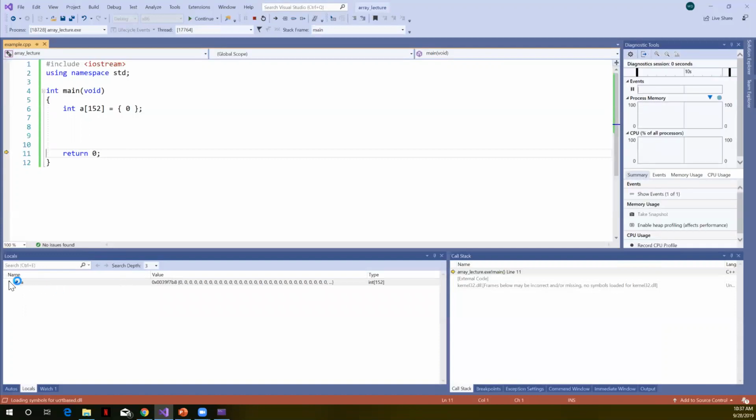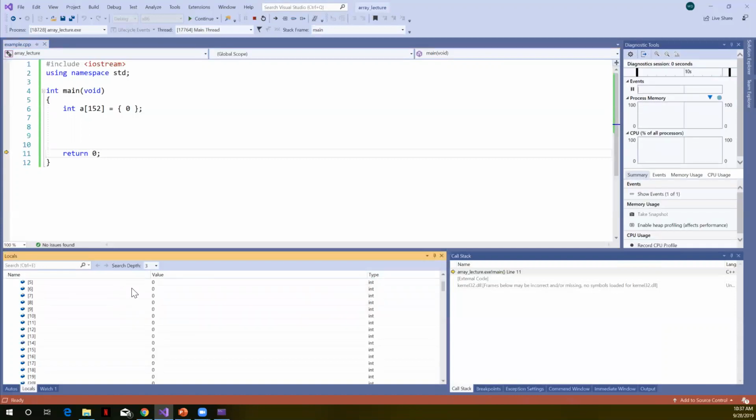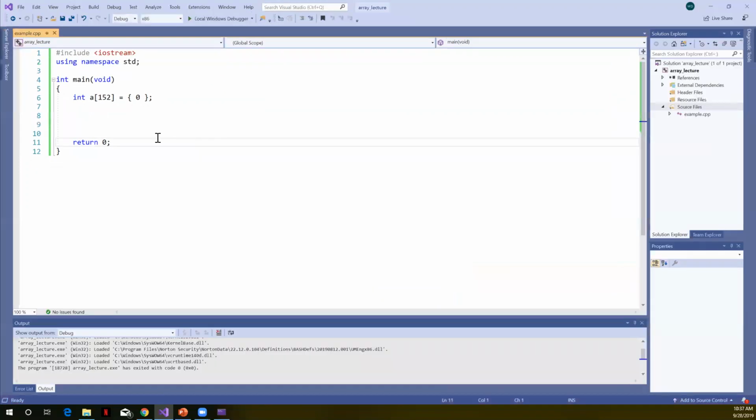This creates an array of 152 elements. It initializes everything to 0 for me. All right, so that is extremely handy at times, and that's what we most often use it for.